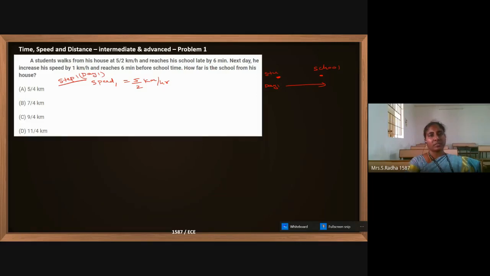He reached the school late by 6 minutes. Now second day, day 2, his speed is increased by 1 kilometer per hour, which means already 5 by 2 is there plus 1. Now this is the new speed with which he is walking, and this becomes 7 by 2 kilometer per hour, and he reaches the school 6 minutes before the time.